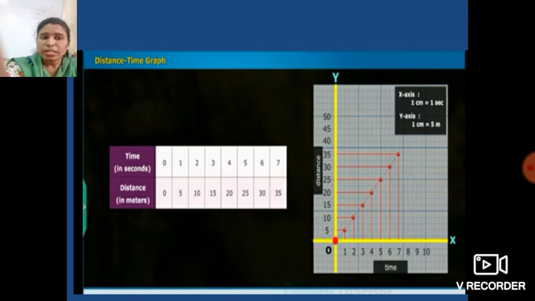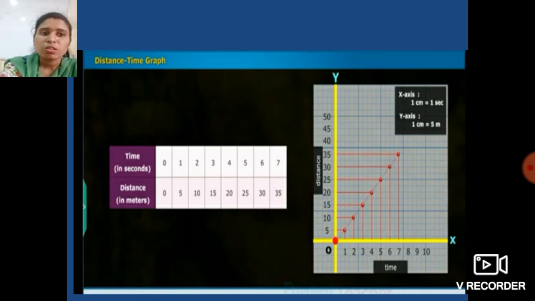Got it? Straight line means uniform motion, and any other shape means non-uniform motion.